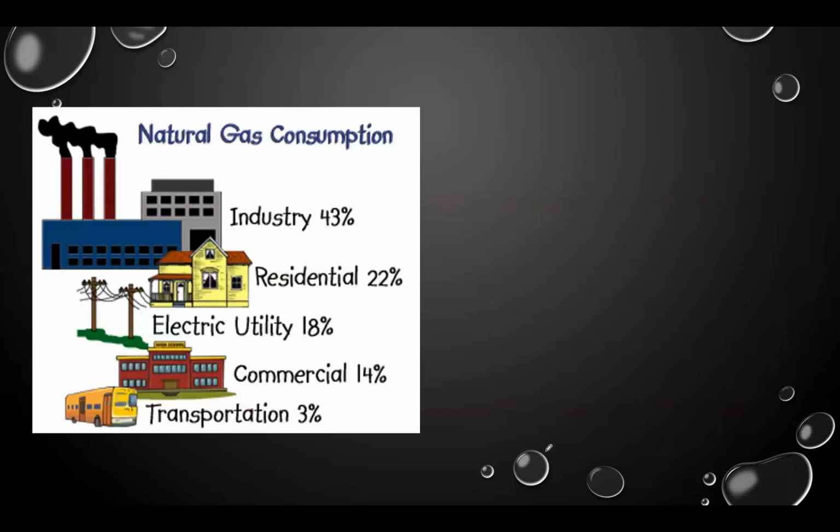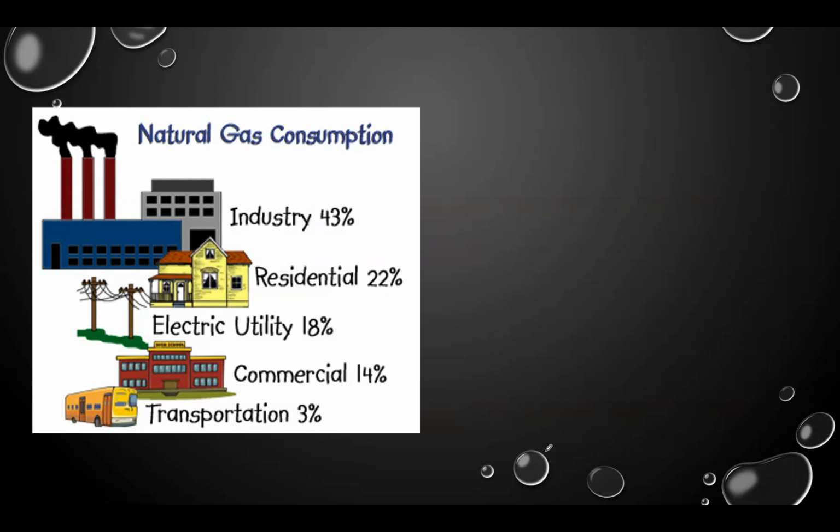Then many industries also use natural gas for the production of electricity. And in commercial use, we can say schools, churches, mosques, they consume 13% of the natural gas for cooking, for lighting and for getting electricity. Then vehicles also use 3% of the natural gas as fuel.